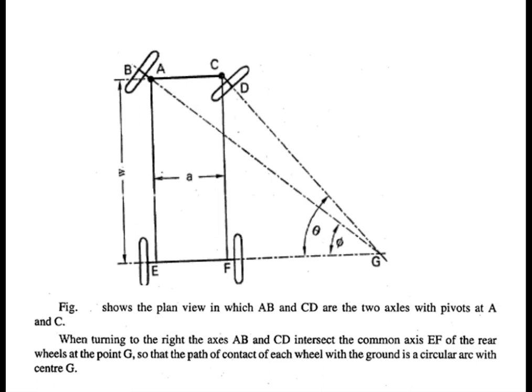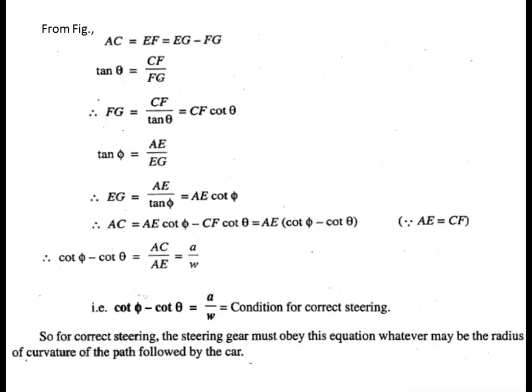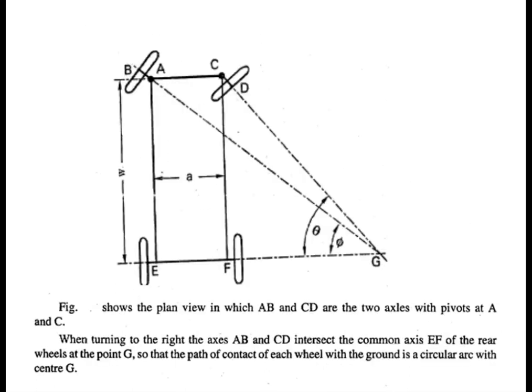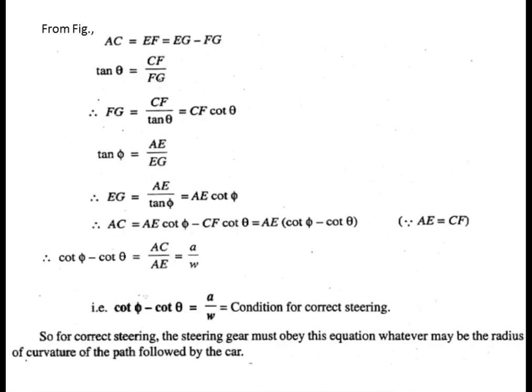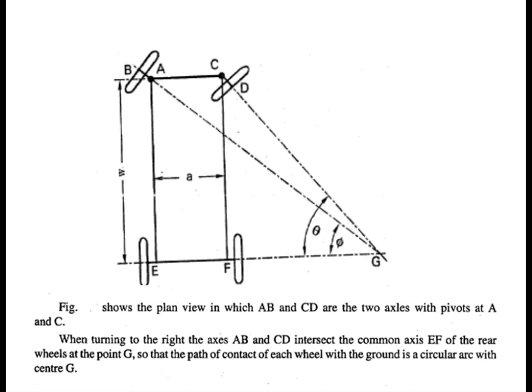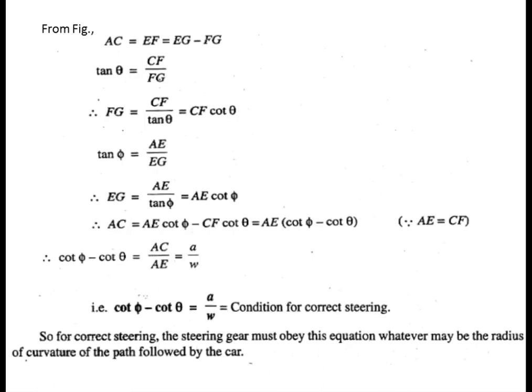Okay, so that the path of the contact of each wheel with the ground is a circular arc with the center G. Okay, so like this, this is the condition for correct steering. So for that you have the equation for perfect steering. So let us see the equation. So AC is equal to EF, because both are nothing but a small a, that is the width of this. Okay, so AC is equal to EF, and this is nothing but EG minus FG.